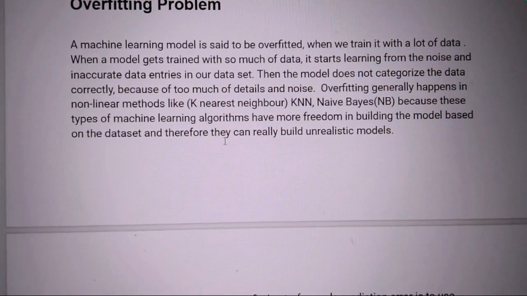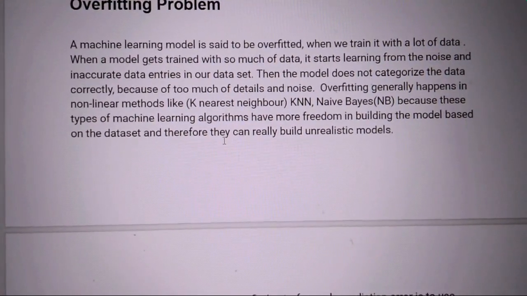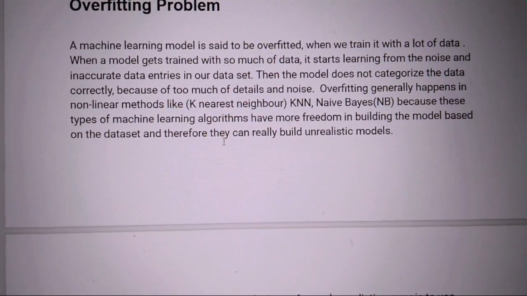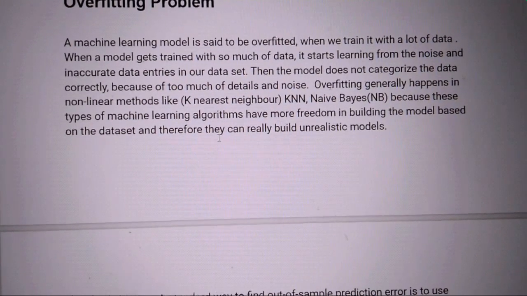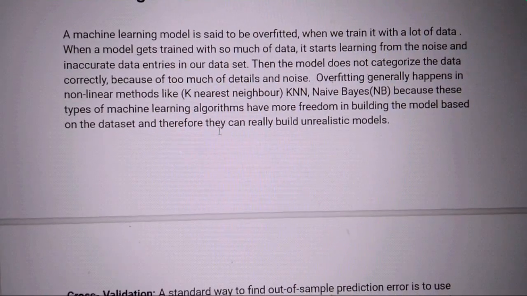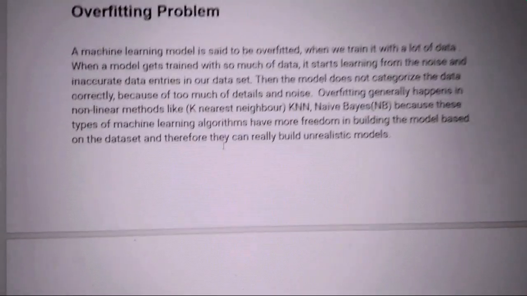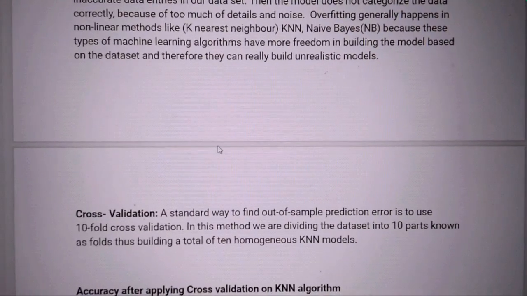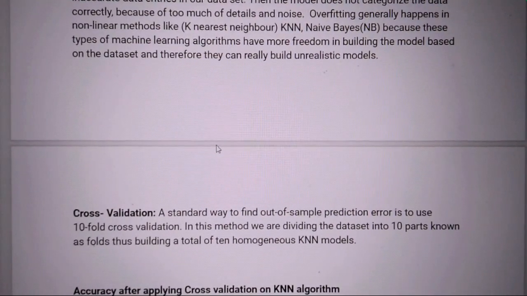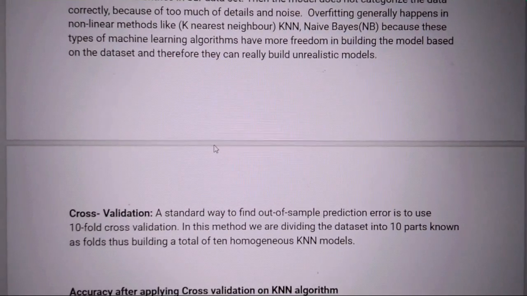Overfitting problem. In the overfitting problem, the algorithm works well on the training data but fails when the testing data comes. This is mainly because it starts learning from the noise and the outliers of the dataset. Because of this, it will fit well on the training data, but its accuracy will be hindered during the testing phase. To remove this, there is a method called cross-validation.